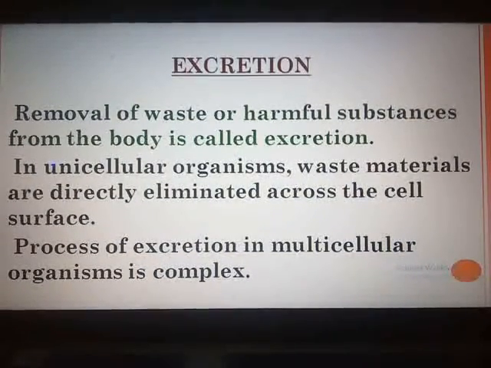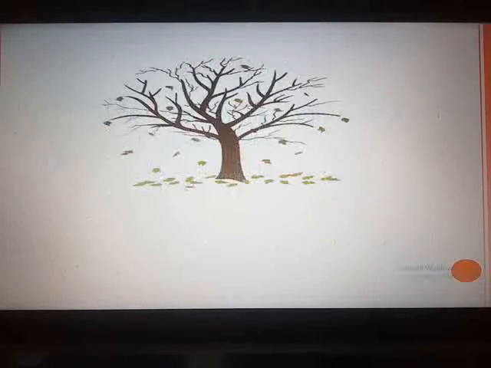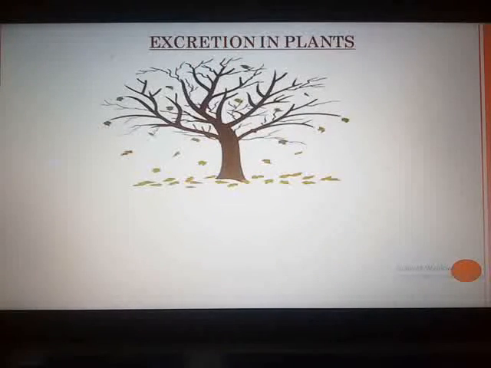Now we move towards our next topic, that is excretion in plants. As I have told you, we are going to study about excretion in plants and human beings in detail in this chapter. Now you might be wondering, excretion in plants. Yes, plants are also living organisms like us, and they also need to excrete, put out the wastes out of their body. Now, how does this take place in plants?